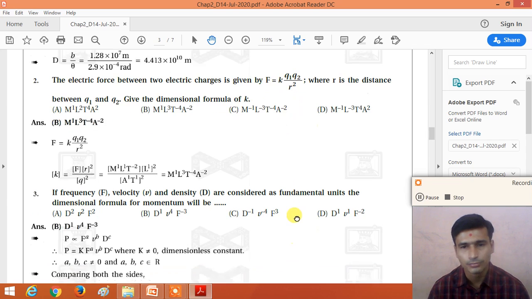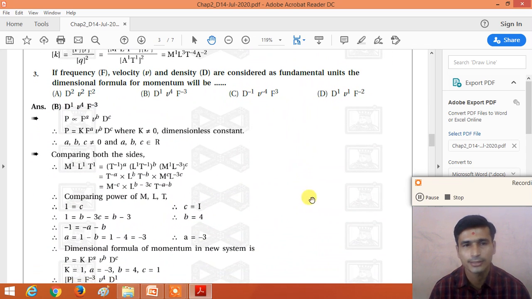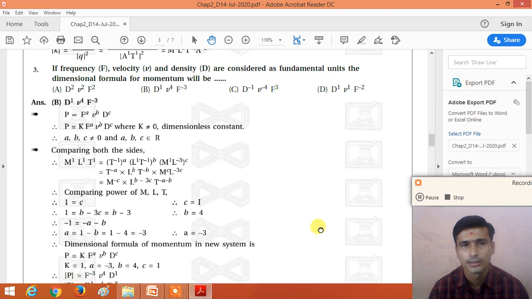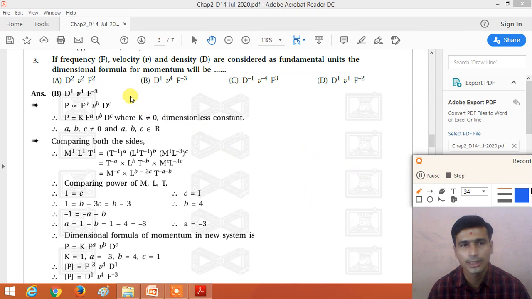Now question number 3 is an important question, right? Such a type of question may be asked in the JEE and NEET examination. So this type of question is very important: how to calculate the dimensional formula of any physical quantity when other base physical quantities are given to you. So dear student, let us discuss question number 3.